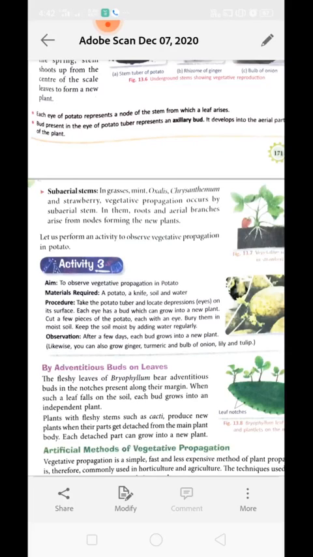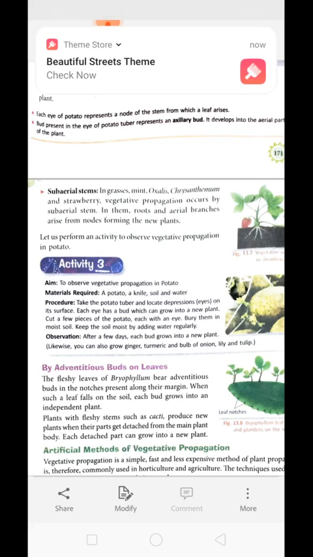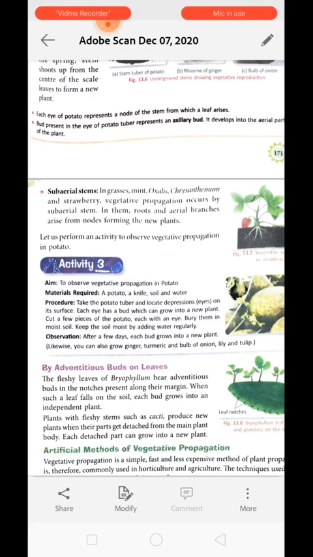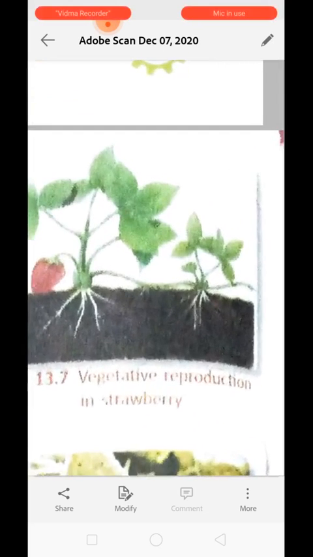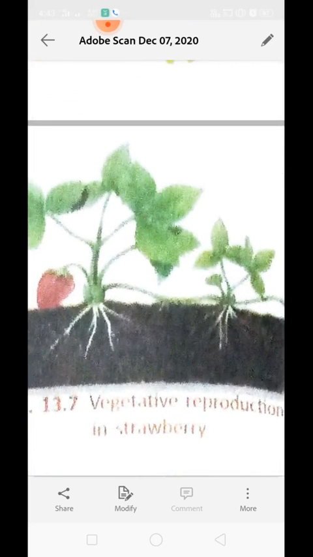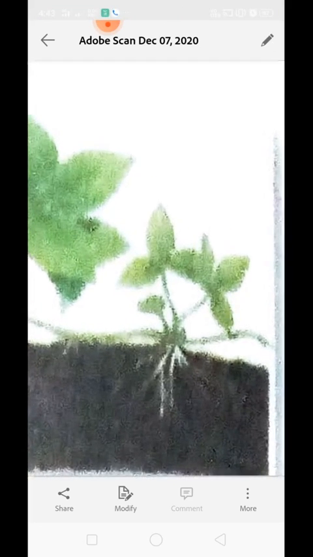Next is subaerial stem. In grass, mint, oxalis, chrysanthemum and strawberry, this type of reproduction can be seen. In this type of propagation, the aerial branches arise from the nodes and form a new plant. You can see the aerial branches arising from the nodes of the strawberry plant and getting buried into the soil to give rise to new roots and new leaves, making a new plant.